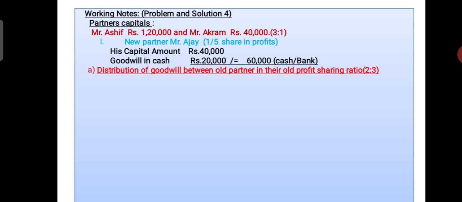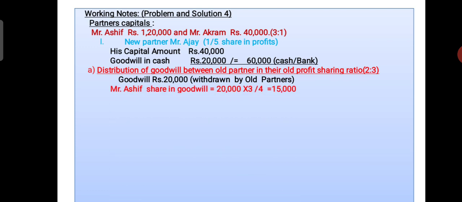Second point, here distribution of goodwill between old partners according to their old profit sharing ratio, that is 3:1. Goodwill of rupees 20,000 is withdrawn by old partners. Here the condition is also given: first we distribute, and the same amount is taken away by the existing partners according to their old profit sharing ratio in the form of cash.